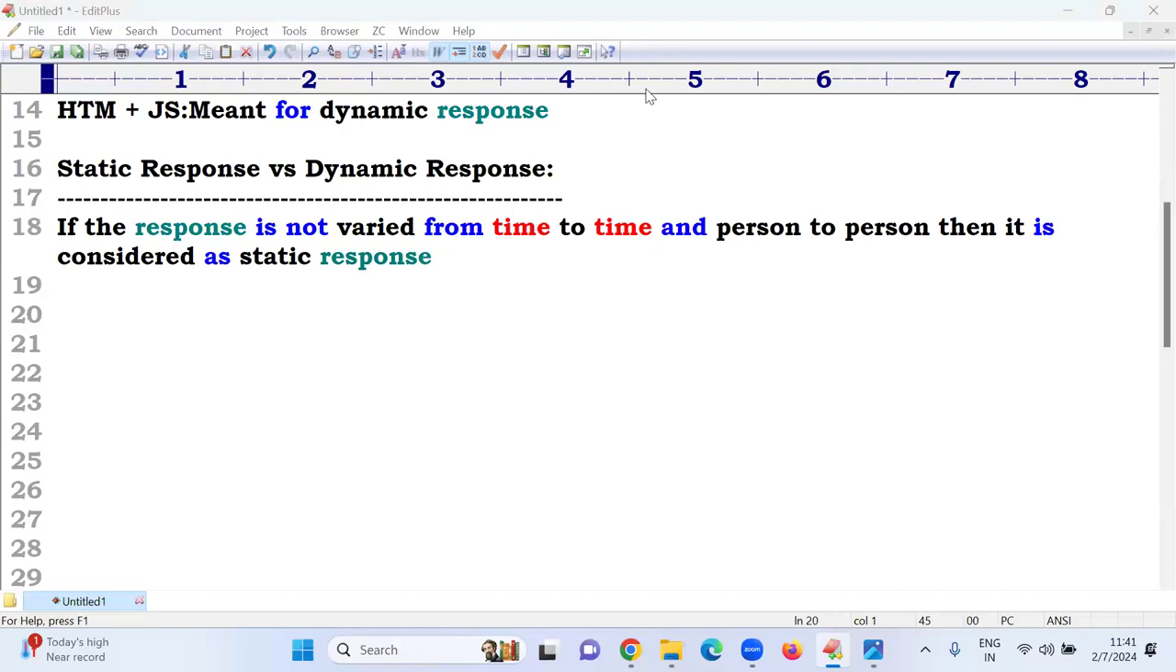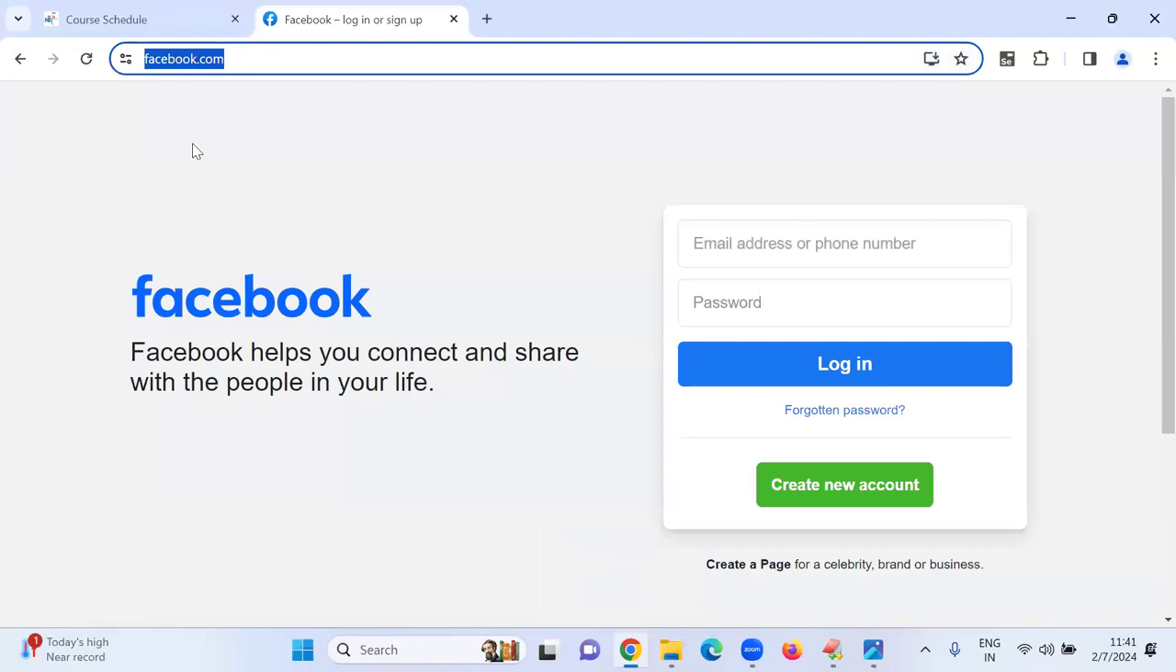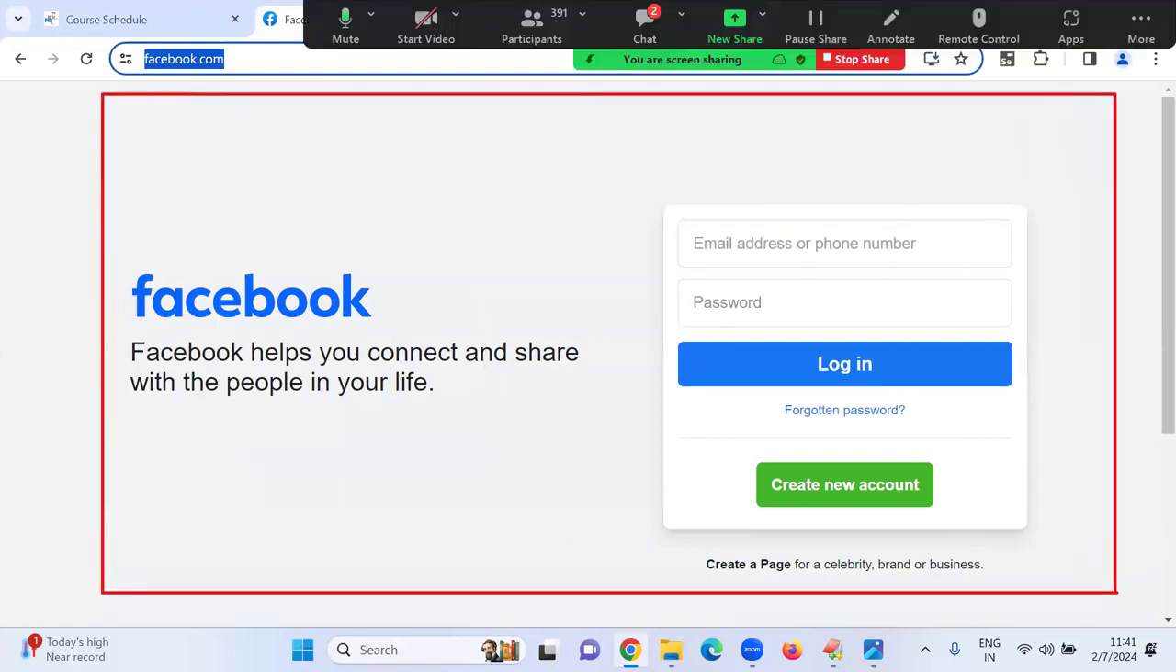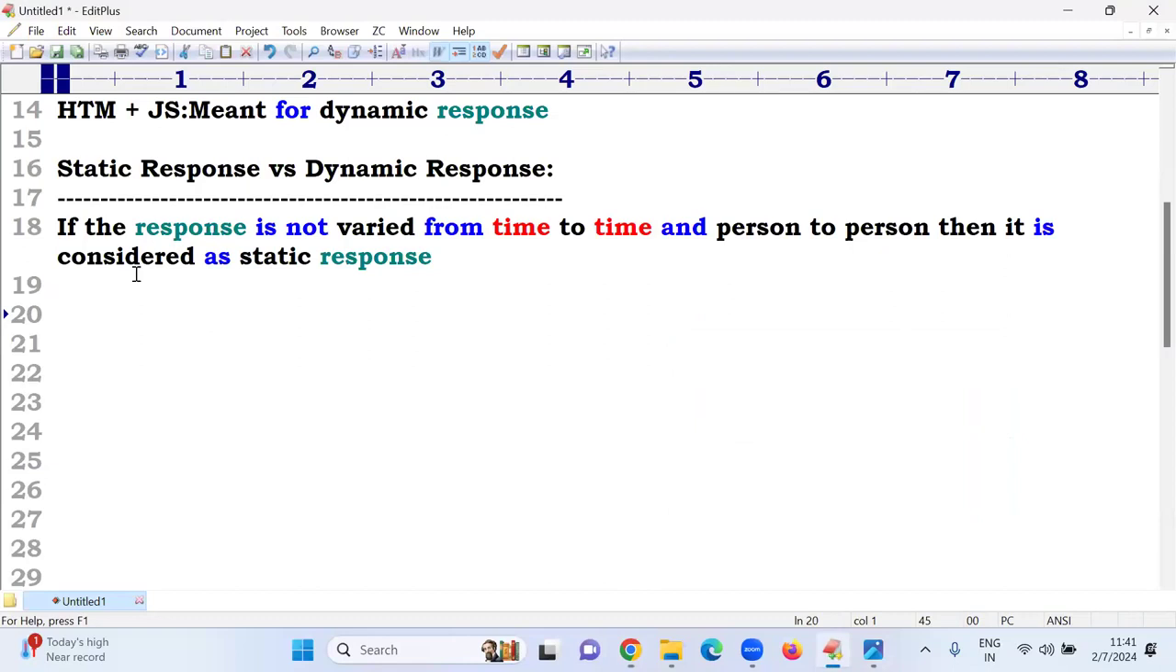Everyone open your mobile or system and go to facebook.com. Are you all getting the same page or not? The same page. Whether you open it in the afternoon, at night, or at midnight, you get the same response. This type of response is called a static response.